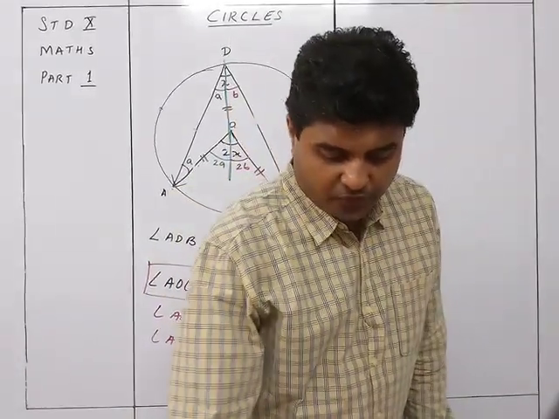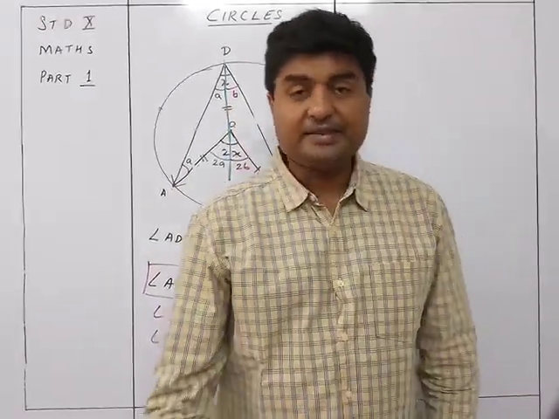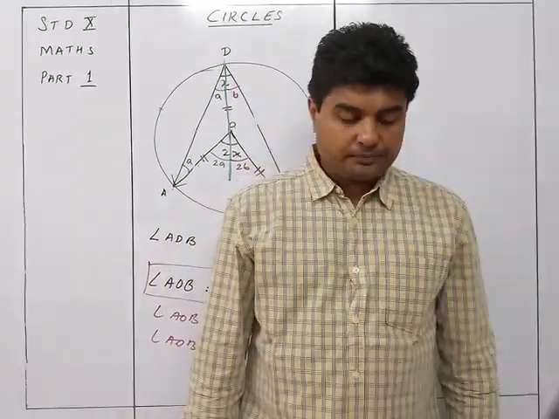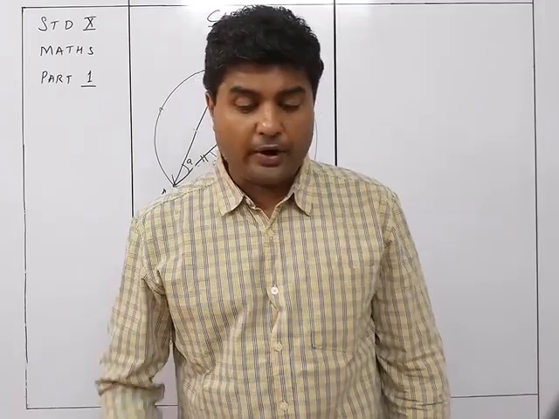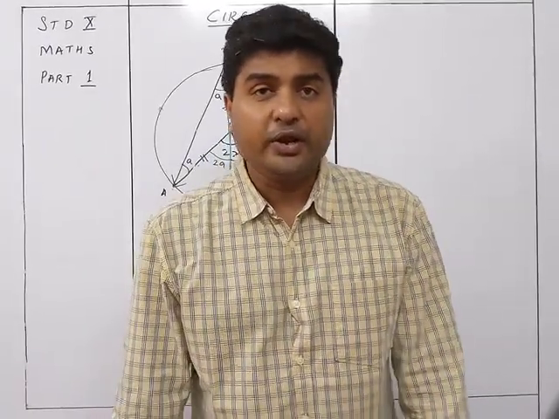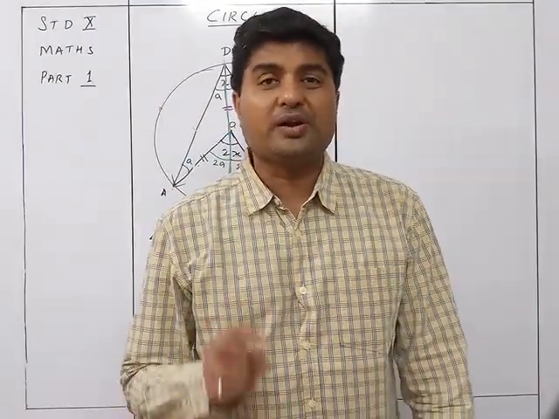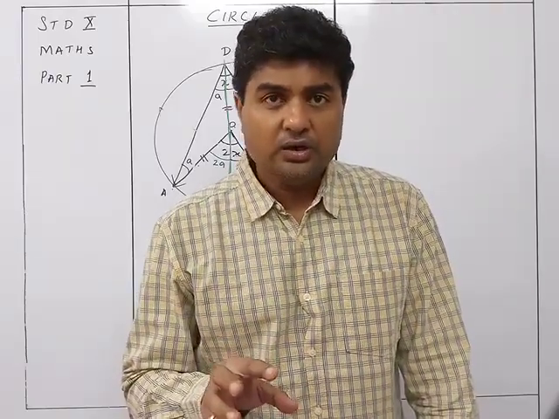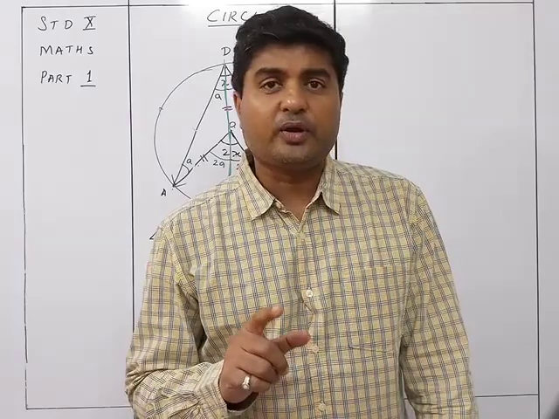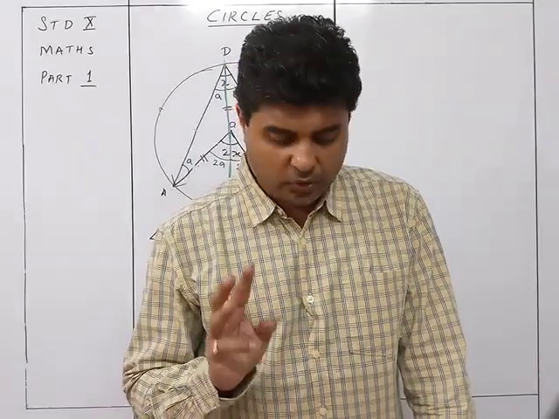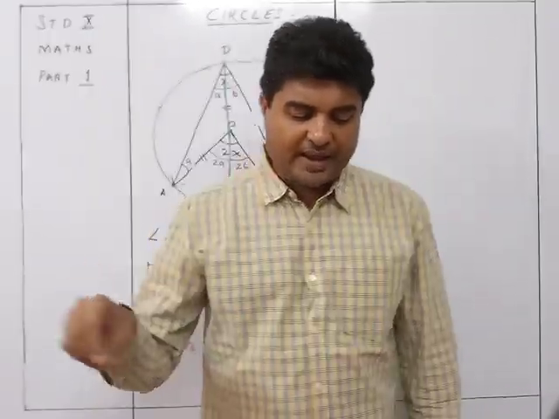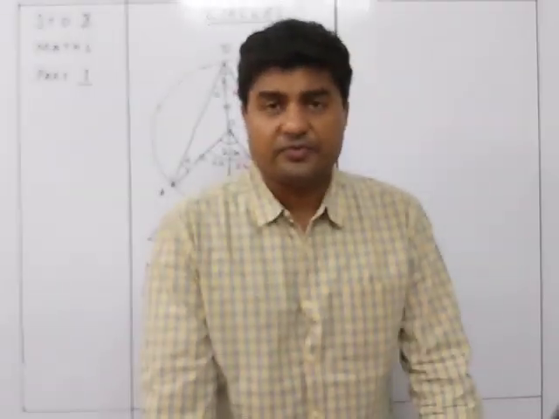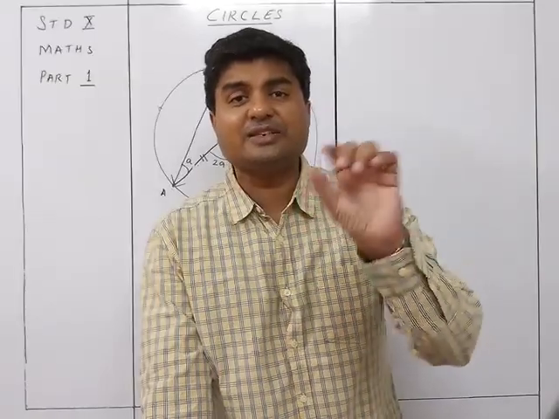You can see the proof also given over here in the textbook. That is theorem number 5 in the textbook. So very important. What I want you all to do is, in your notebook you need to write this complete theorem along with the figure, so that you practice it properly, because this could be a 3-mark question. It could be a question that says prove the theorem that the angle which an arc makes with the center will be twice that at the circumference. You can be asked this question directly.